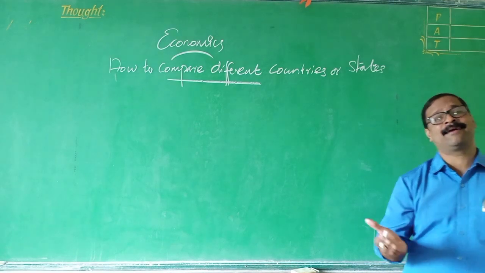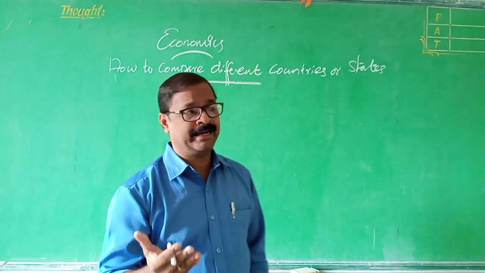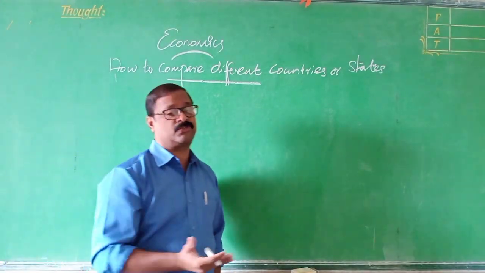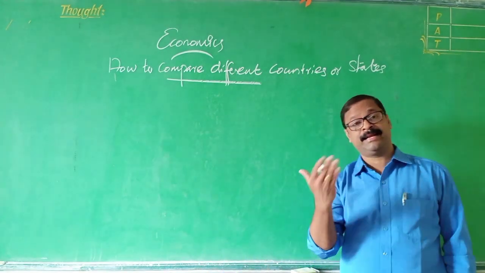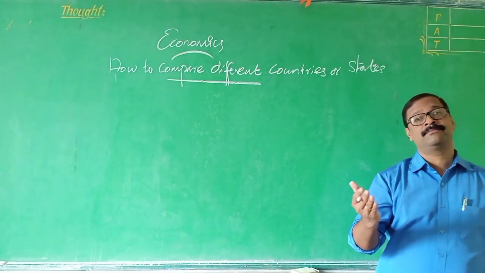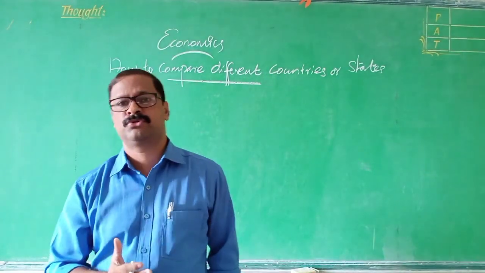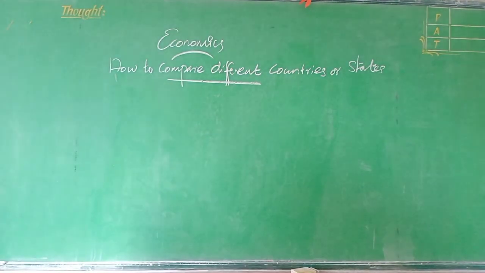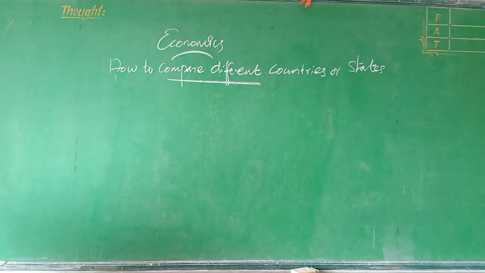So what is income? National income of the country is the total income of the citizens or residents of the country. People who are living in the country, their total income comes in the national income of the country. So when we are comparing countries, the average is also very important.